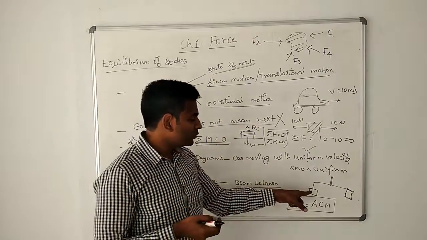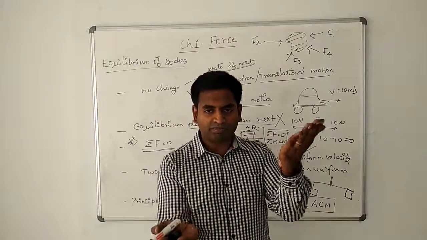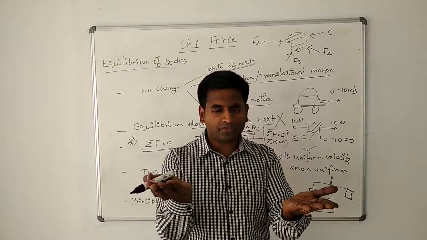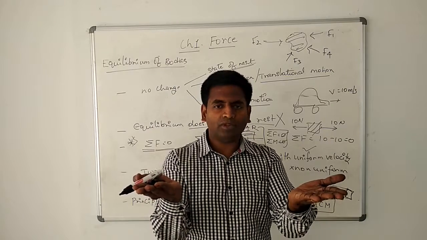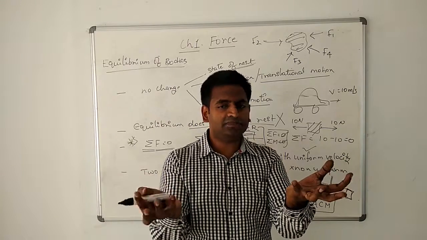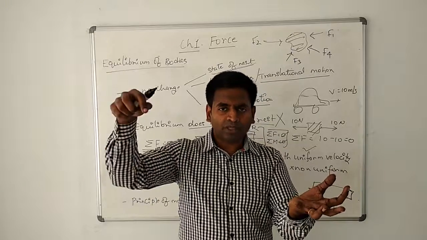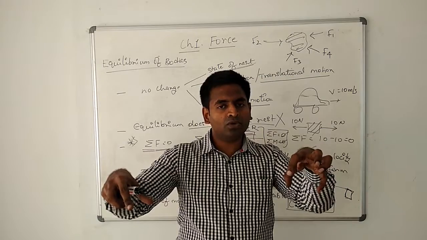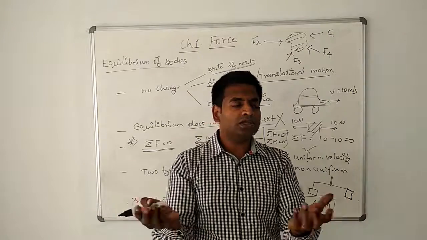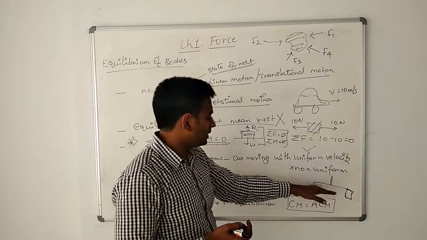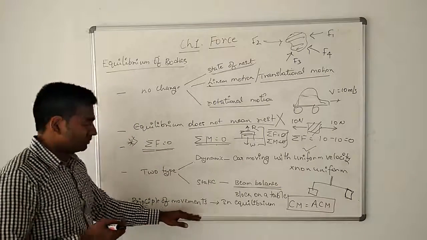Very important question: what is the principle on which my beam balance works? My beam balance works on the principle of moments. Whenever the clockwise moment is equal to the anti-clockwise moment, both the pans are level. When both the pans are level, we know the weight in this pan by knowing the weight in the other pan. So in one pan we will put a known weight, in the other pan we will put an unknown weight. When both the pans are level, that is when the moments are equal. So my beam balance works on the principle of moments. Okay, what is the principle of moments?